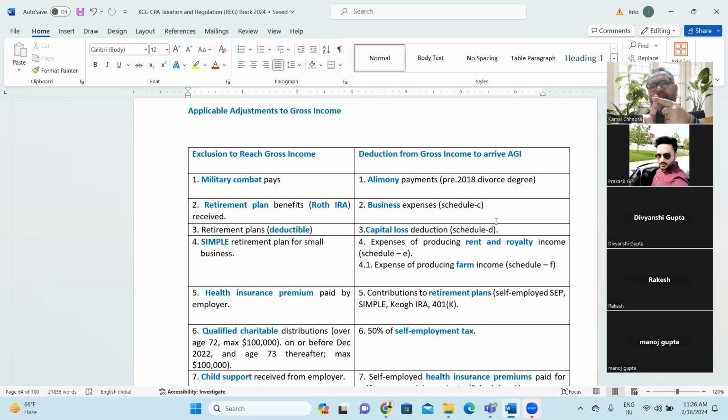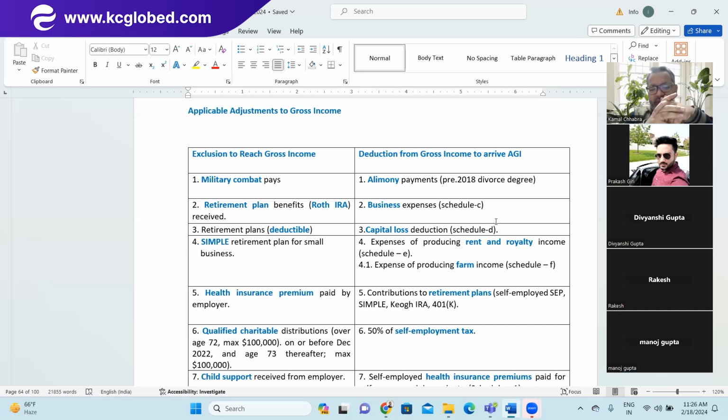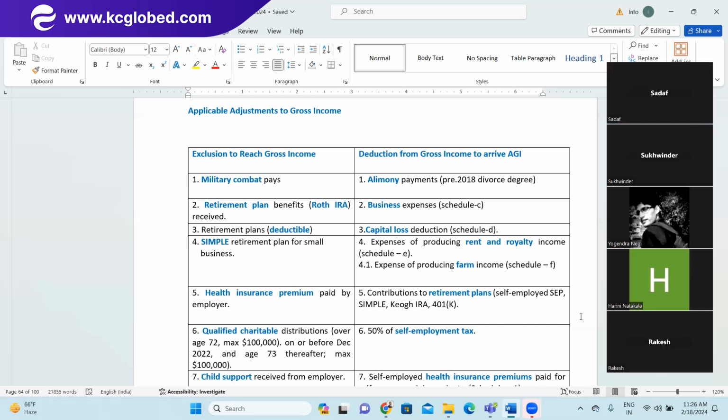So deductible traditional IRA, as the name suggests, when you are depositing the money, you are deducting it. That means you are using it for the itemized deduction, which we will be discussing. And later on, when you receive the money, for example after the retirement, this is like an individual retirement account. That means throughout your life you are making the contribution, and after retirement you'll start getting the pension or annuity kind of thing.